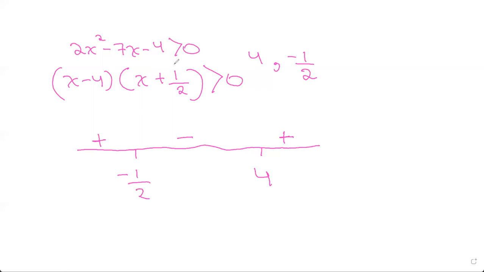So now we know that this has to be greater than 0, right? Greater than 0 means positive. So in which region is it positive? It is positive when x is greater than 4 and when x is less than minus half, right? Because when it's greater than 4, it's positive. And when it's less than minus half, it is also positive.